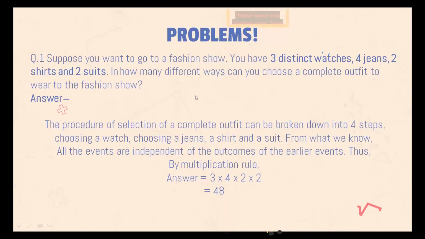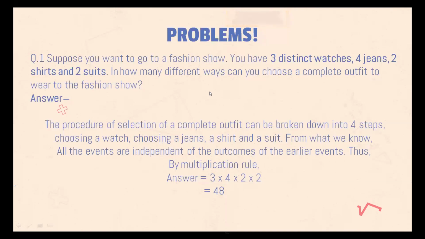Okay, so you can break down the procedure of selecting a complete outfit into some steps: the first step is choosing a watch, the second step choosing jeans, the third step choosing a shirt, and the fourth step choosing a suit. Then you can just multiply the number of outcomes, because they are independent of the earlier outcomes.